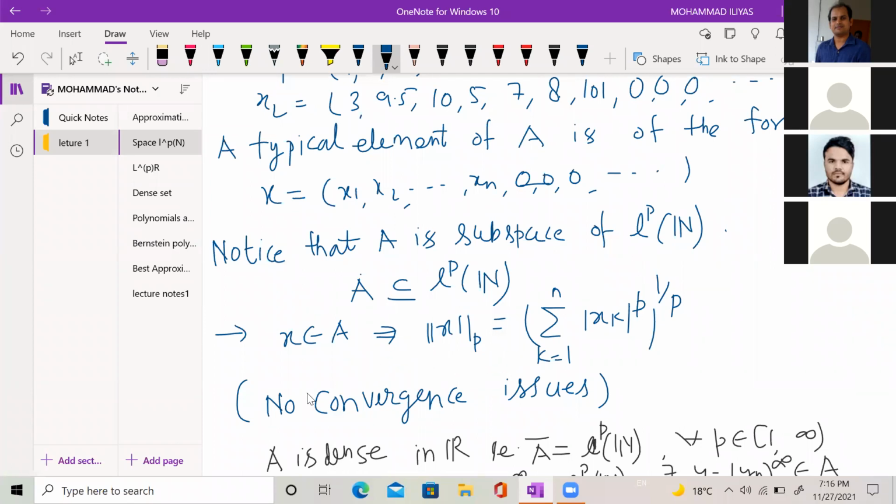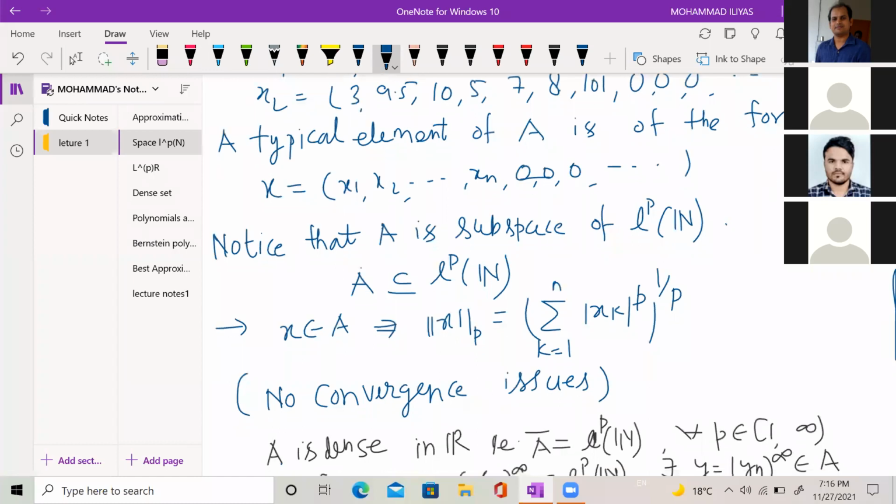One can see that here no convergence issues are there. If I take some element from A, and that is a sequence, then there is no convergence issue here. But in l^p, we can find some convergence issues, because practically it is not always possible to see convergence.